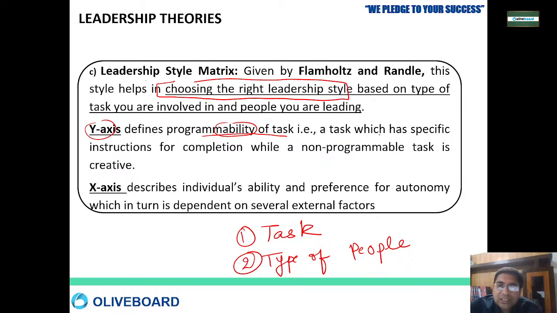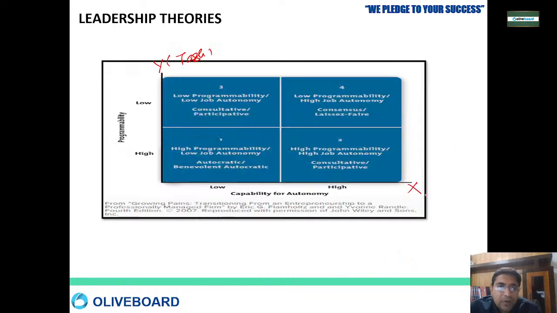Programmability means a task which has specific instructions, and a non-programmable task is one that is creative, on your own hand. And the x-axis defines the individual ability and performance for autonomy and various other things. If you come over here, programmability is high. Here, autonomy people want is high.